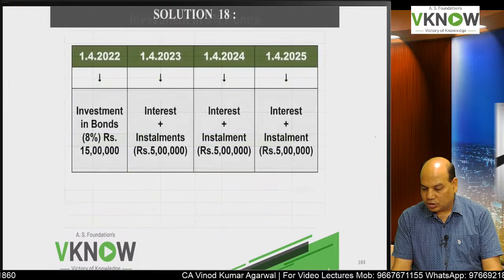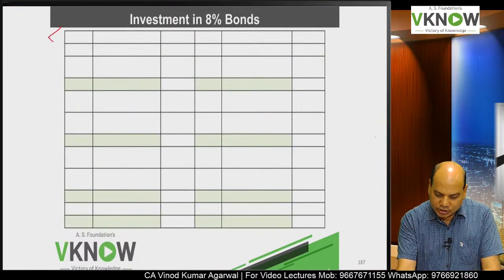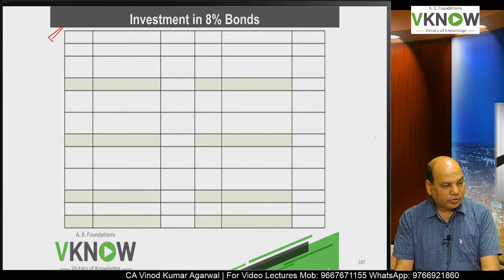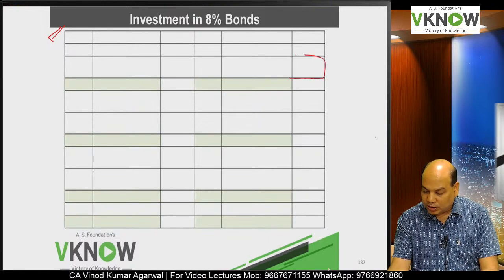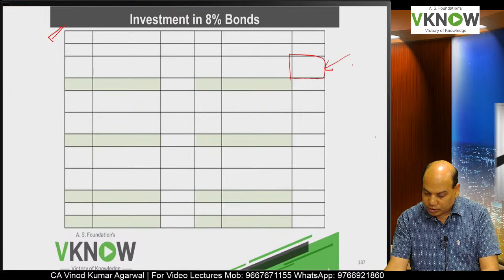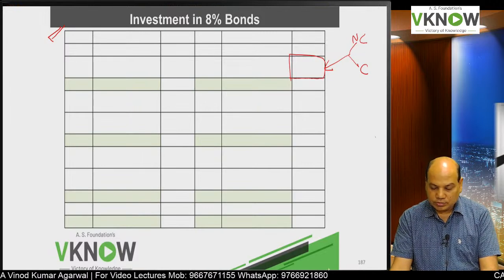Now, although it is not required, I will make your understanding more clear by preparing the investment in 8% bond account, so that you will see what is the balance outstanding here every year and how this balance outstanding will be divided into non-current and current portion.